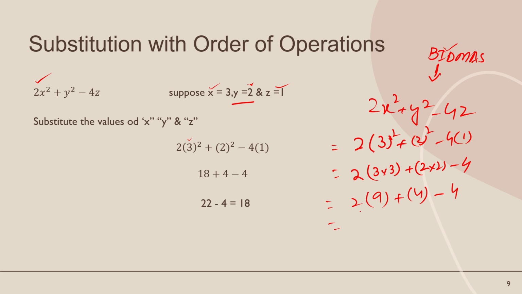Now multiplications. Multiply this number 2 times 9 is 18, as you can see, plus 4 minus 4. Clear? We solved the indices. Okay, there is no division in this question, so move on to the next one, multiplication. So there is no multiplication in this. Move on to the next one, addition. So first addition, add these two numbers first, 22. After addition we will solve subtraction, so the answer will be 18.